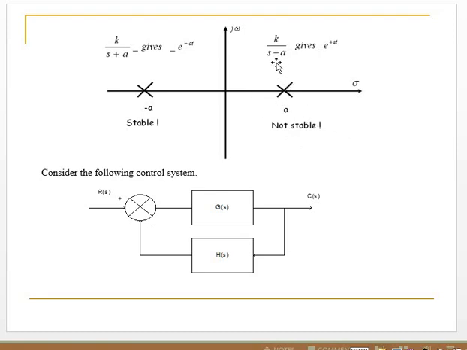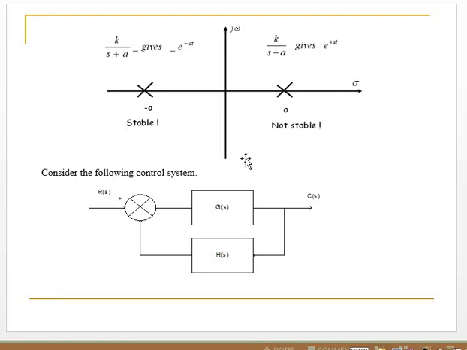And then for an unstable system, the transfer function is K per S minus A. It means S equals A, which is positive, meaning it is in the right side. In the right side, the system is unstable. There is the time response of the system, whose formula is exponential, e to the power A theta.